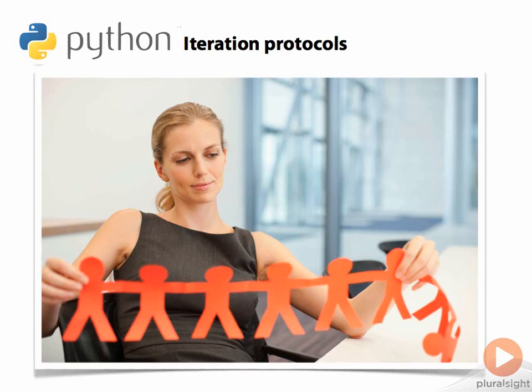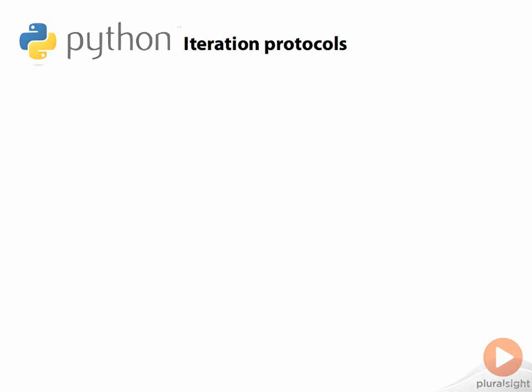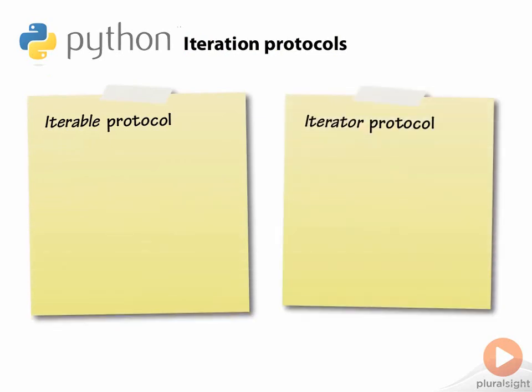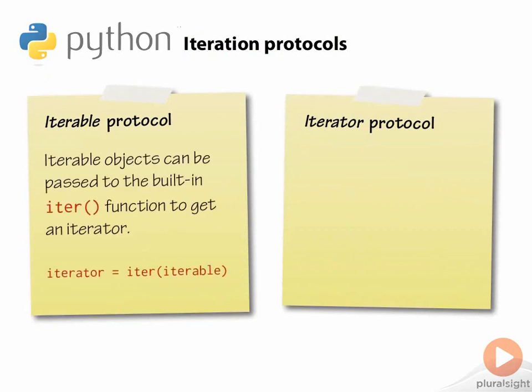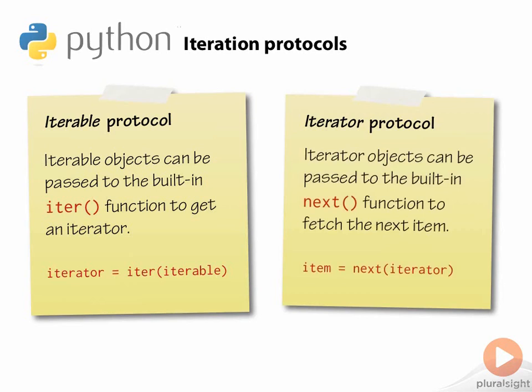There are two important concepts here on which a great deal of Python language behavior is constructed: iterable objects and iterator objects, both of which are reflected in standard Python protocols. The iterable protocol allows us to pass an iterable object, usually a collection or stream of objects such as a list, to the built-in iter function to get an iterator for the iterable object. Iterator objects support the iterator protocol, which requires that we can pass the iterator object to the built-in next function to fetch the next value from the underlying collection.